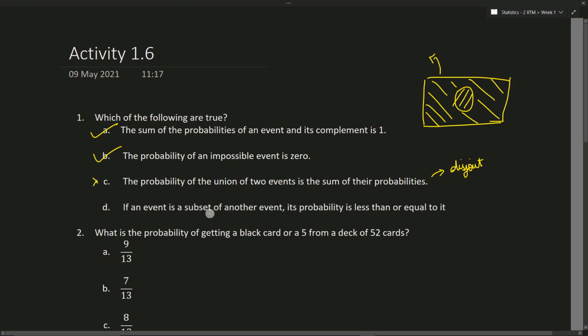So what about the fourth one? If an event is a subset of another event, the probability is less than or equal to that event. Let's visualize this in a Venn diagram. Let's say this is event A and this is event B. In a sample space, the probability of event A will be larger because it has more space involved and a larger number of particles. Let's imagine small particles in this. A has more particles than B, so the probability of occurrence of A will be greater than the probability of occurrence of B. So this is also true.